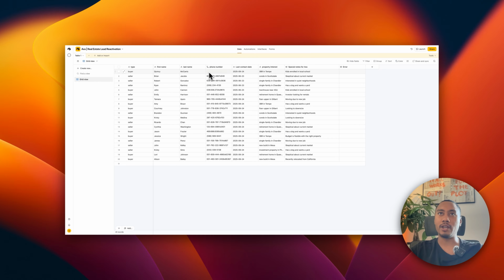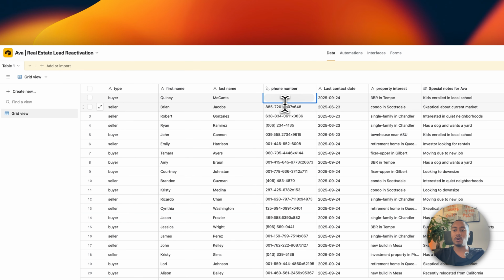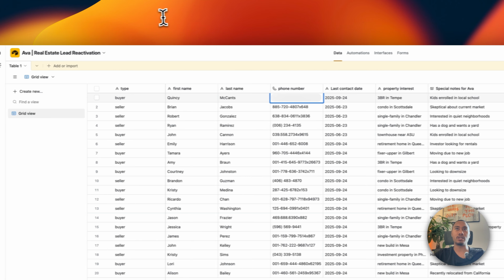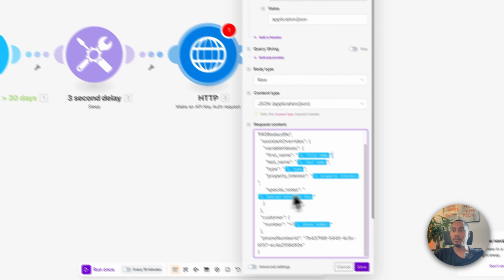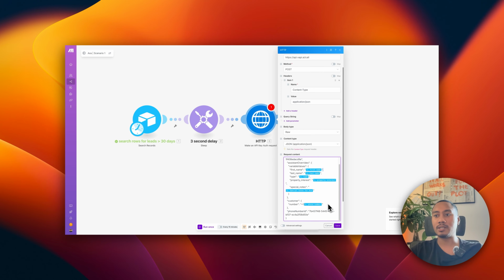As you can see right here, I have a 1 right here. So this is going to throw off the whole API trigger, right? It would be +1, 1, and then the phone number. So just keep that in mind.